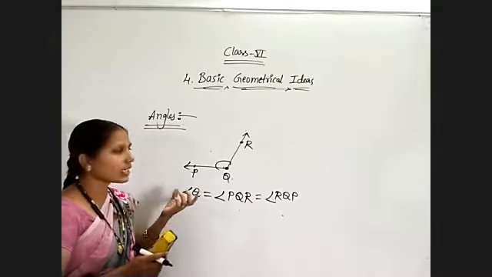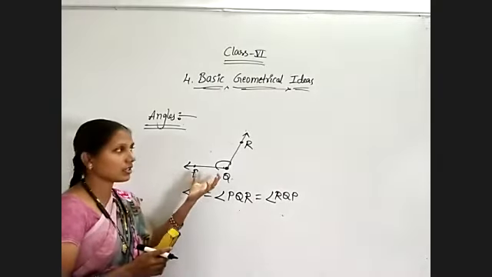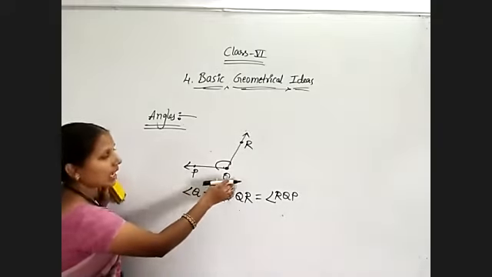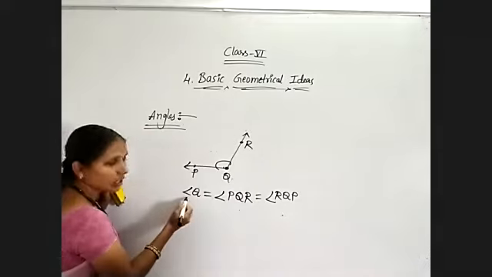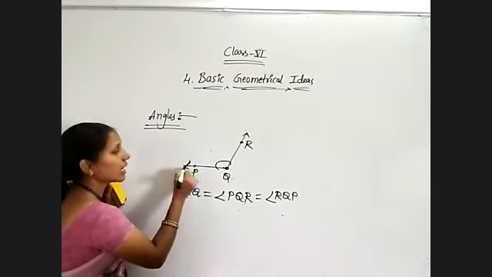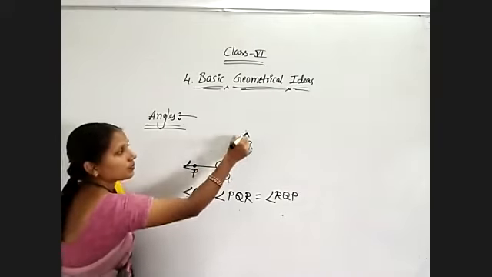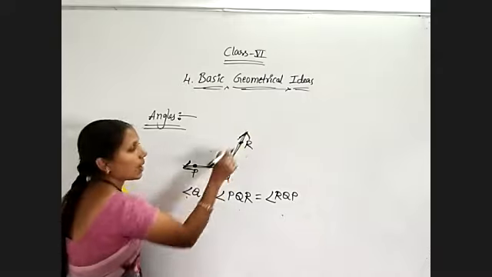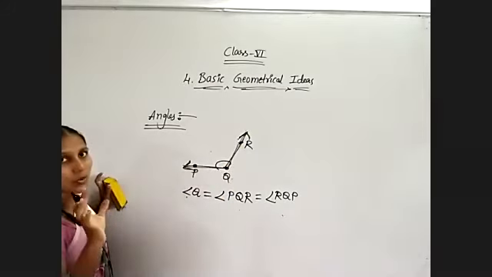And we will see the different terms of that angle. Here it is very clear that Q is the angle, so we write angle Q. Now what do we call these two rays for this angle Q? QP and QR. To form any angle we compulsorily need two sides.